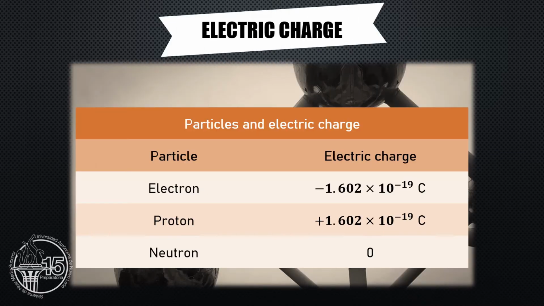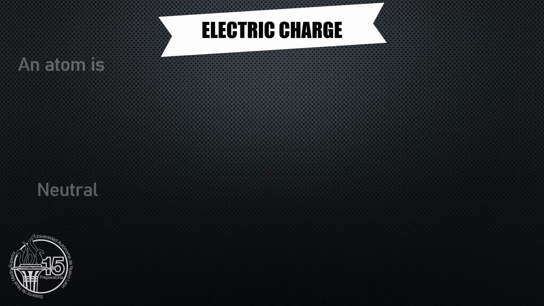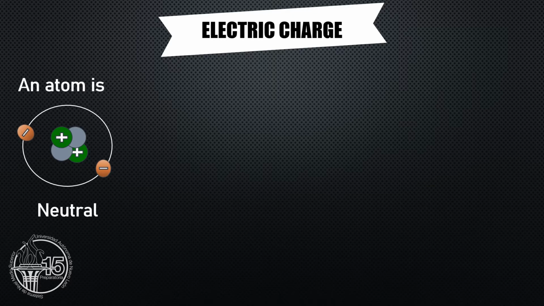All matter is made up of atoms, which in turn are made up of elemental particles like electrons, protons, and neutrons. Neutrons are electrically neutral because they have no electric charge. We say electrons have negative charge and protons positive charge. A normal atom is neutral because it has the same number of protons as electrons.